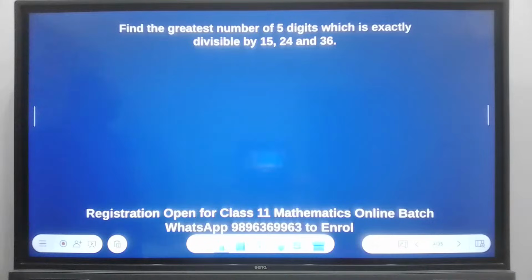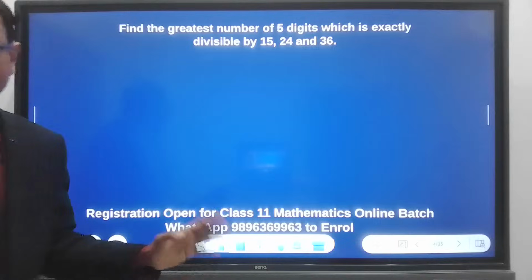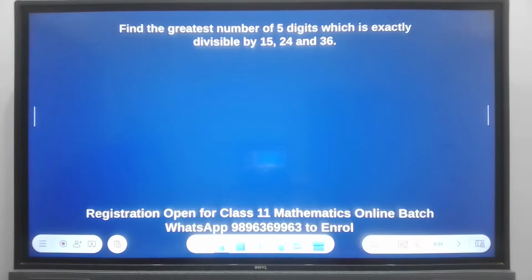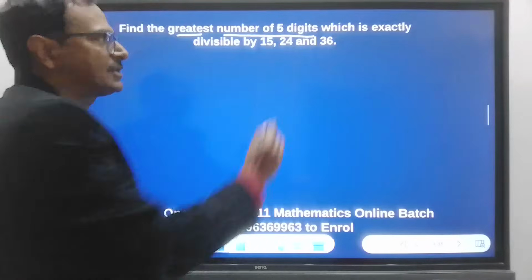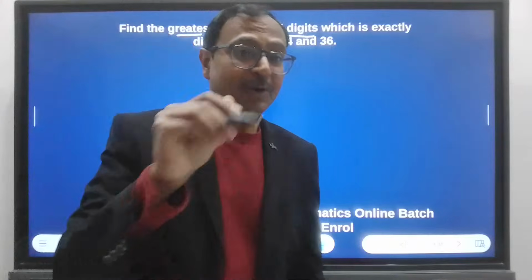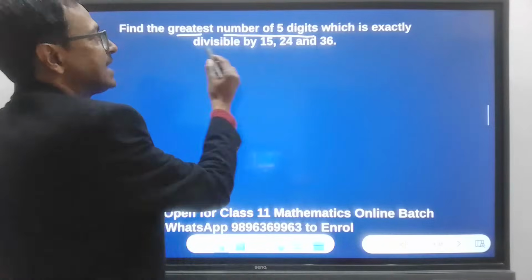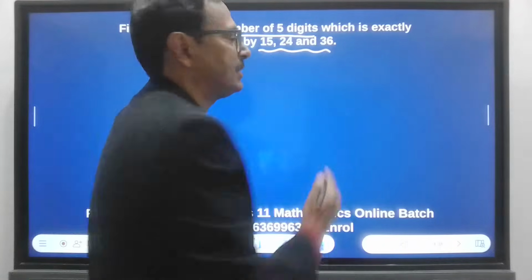Here, if you want to try yourself, please go ahead and try. But if you want me to solve it, obviously I will help you out in solving this also. Right. So in this question, we have to find the greatest number of 5 digits. Now this is important. Greatest number of 5 digits, which is exactly divisible by these 3 numbers.